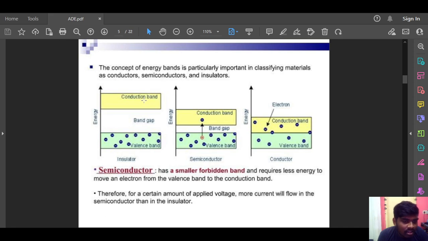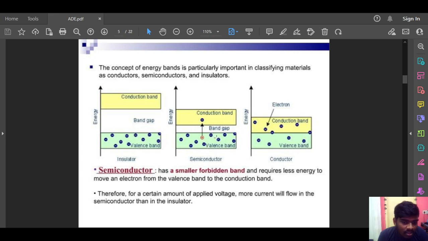Here we can see the pictures of the separation of bands in the three different types of material. In an insulator, the band gap is large, so no electrons jump from the valence band to the conduction band. And in a conductor, there is no band gap between the conduction band and the valence band, so electrons can move easily between the bands.